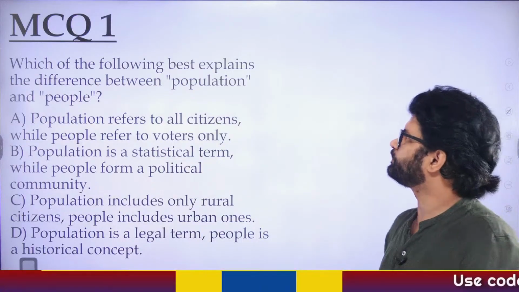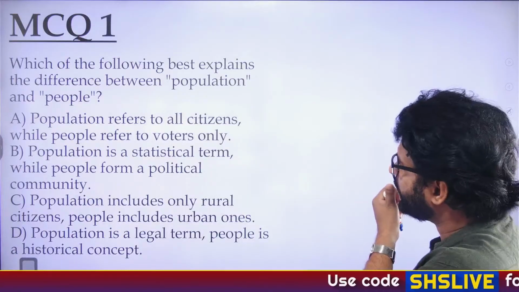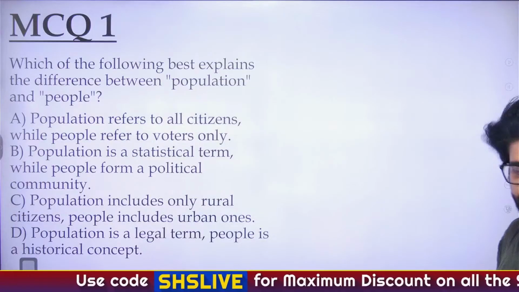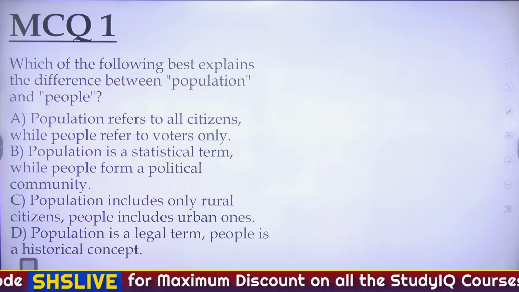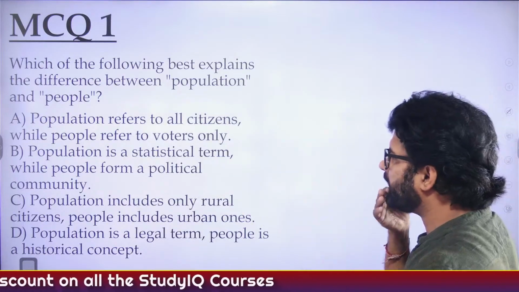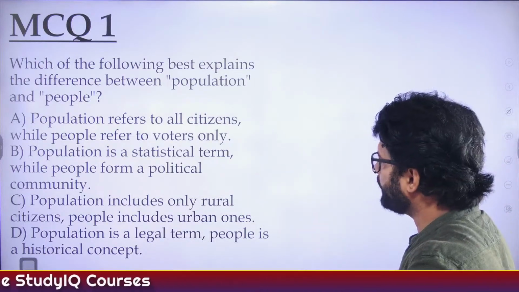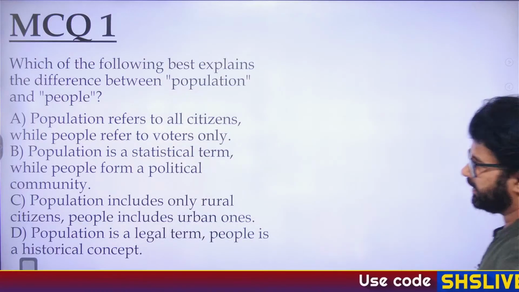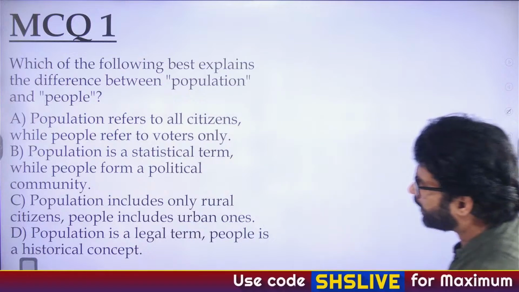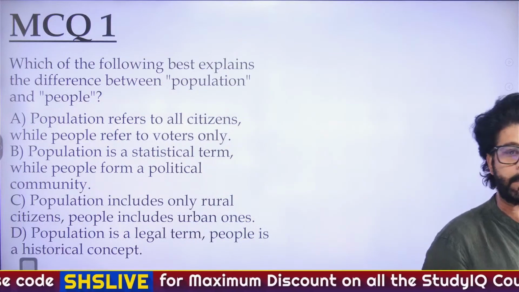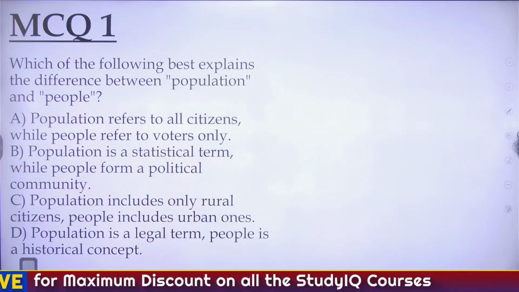Which of the following best explains the difference between population and people? Population refers to all citizens, while people refer to voters only. Population is a statistical term, while people form a political community. Population includes only rural citizens, people include urban ones. Population is a legal term, people is a historical concept. Anyone? Can you tell me what is the answer of this particular question?